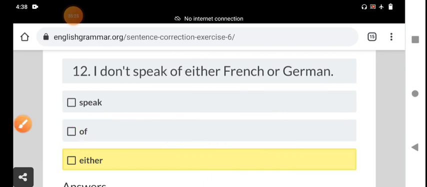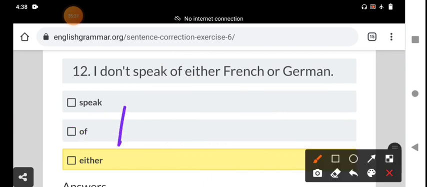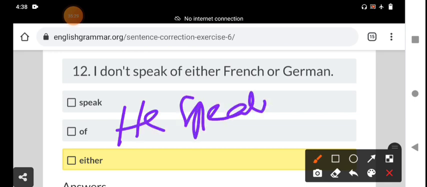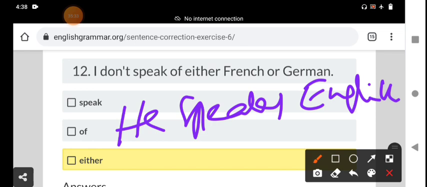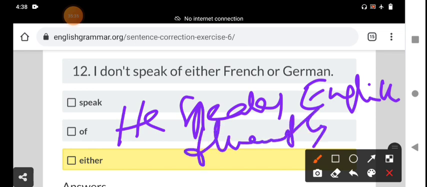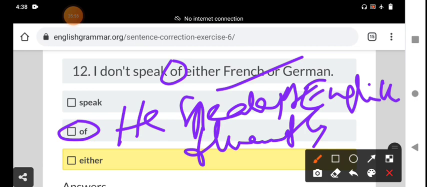For example, I will write one example. He speaks English fluently. We should not use any preposition in between. That is the wrong answer. This topic is sentence correction. I don't speak either French or German. That is the right answer. We should delete the "of" in this sentence.